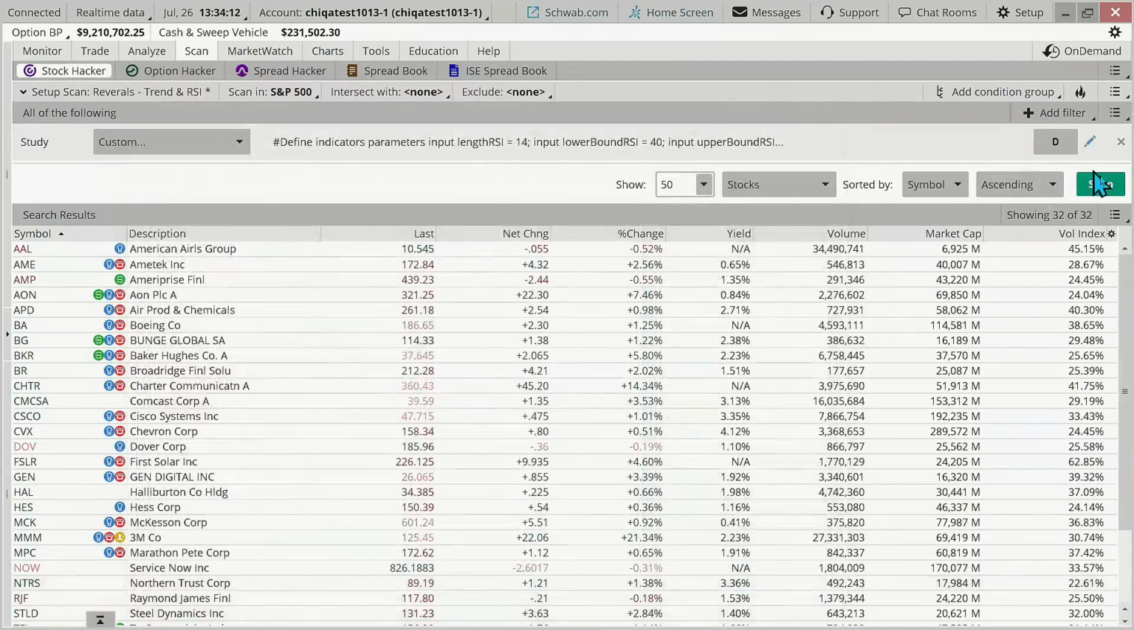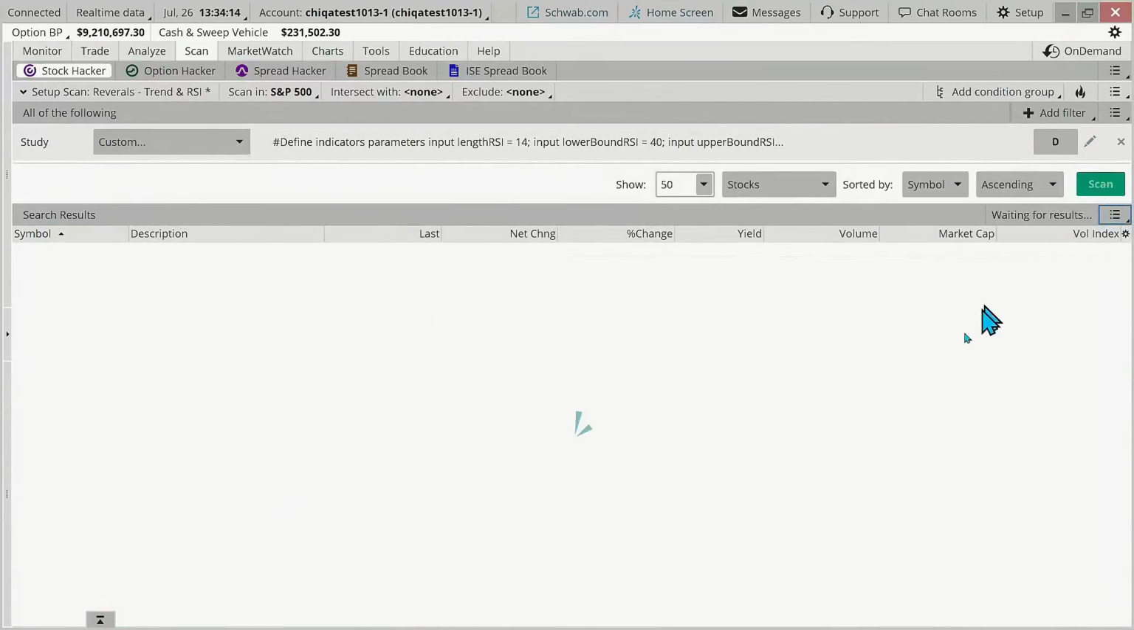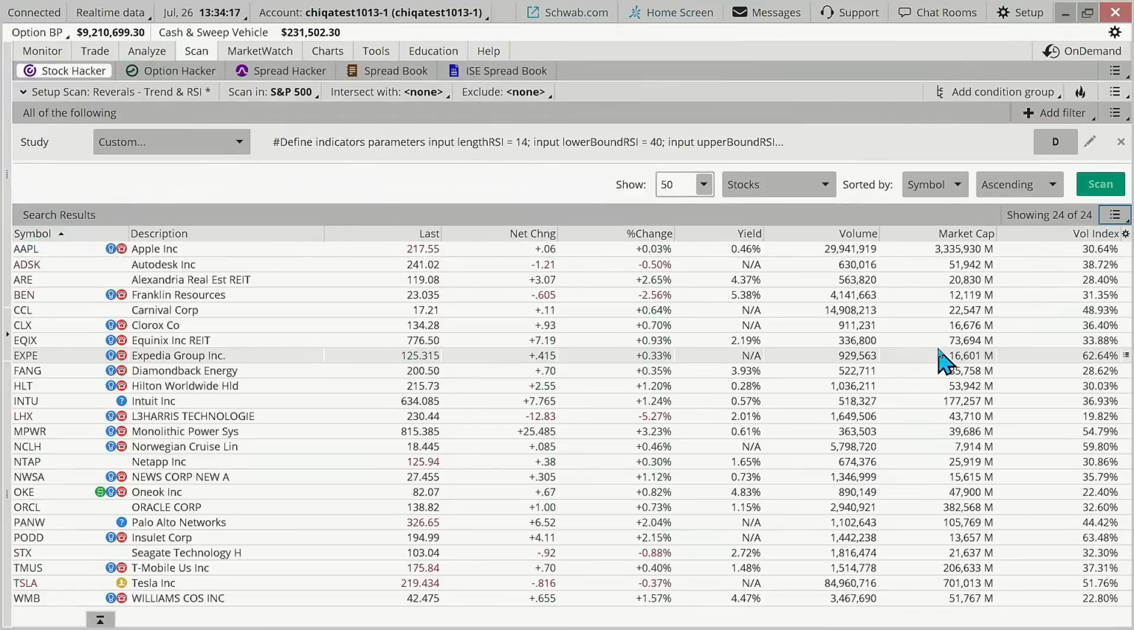Let's go ahead and run it right now. I'm going to click on scan, and it will give us a list of those companies. And there we go. So we've only got 24. Now, we're still using the S&P 500, but that was pretty quick. It went through 500 companies, ran through all that code on all of them, and gave us a chance to take a look at it.